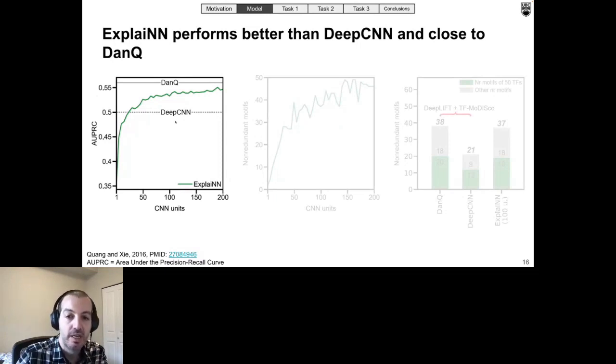And as you can see, ExplaiNN outperformed the deep CNN model, and when using more than 100 units, it nearly reached the performance of DanQ.